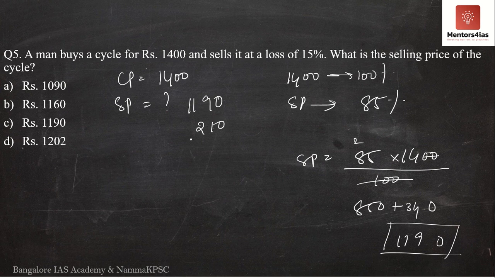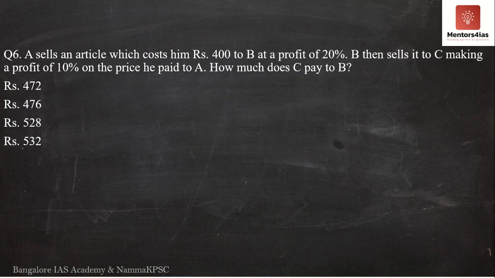So there is a loss of how much? It is a loss of 210 rupees. Therefore, he sells the cycle at rupees 1,190. Therefore, the correct option is option C. Next question, question number 6.